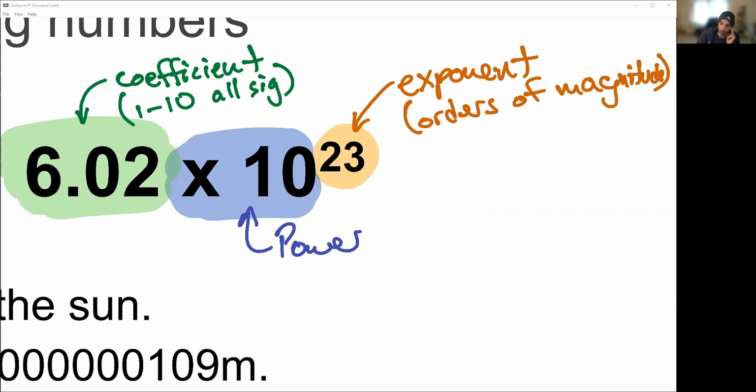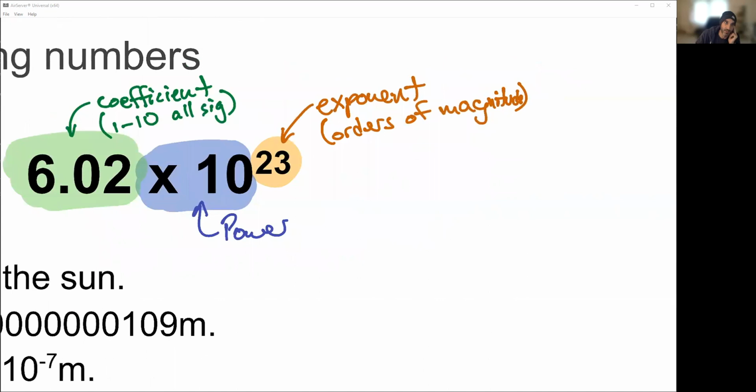Okay. Remember, when it comes to orders of magnitude, a positive exponent means it is a number greater than 10. Okay, so it's greater than the coefficient, and we are moving the decimal to the right.